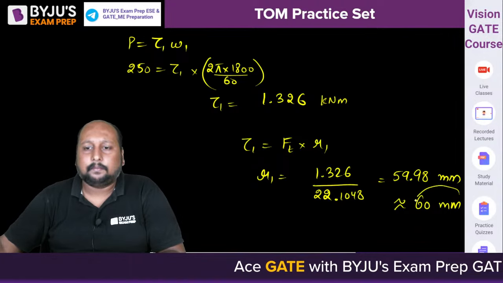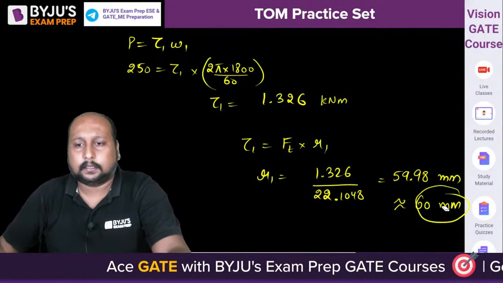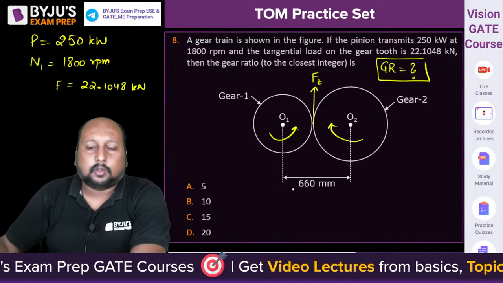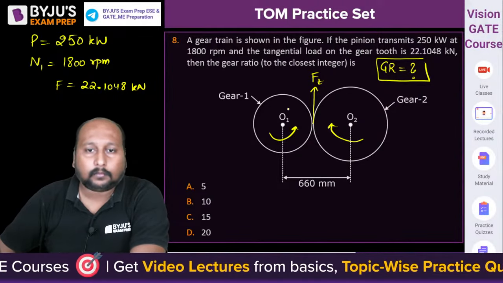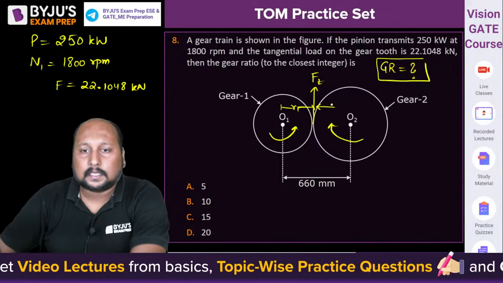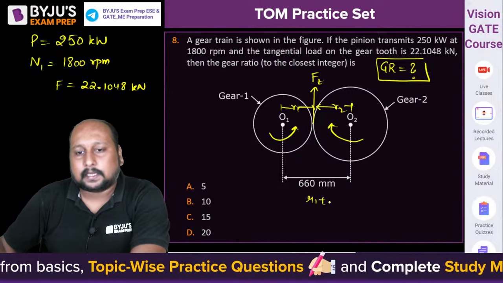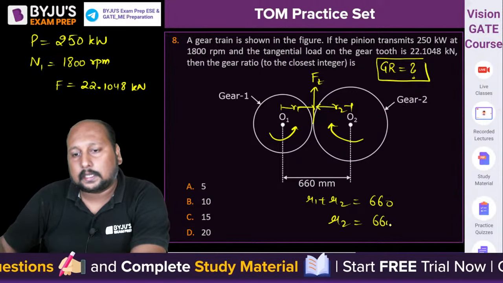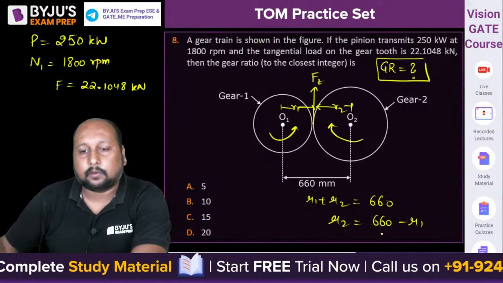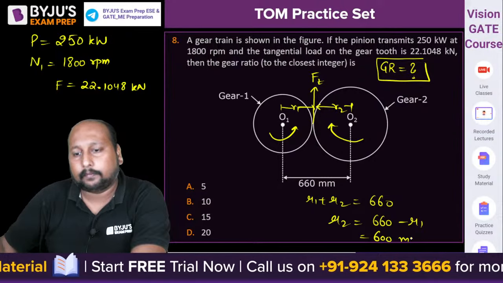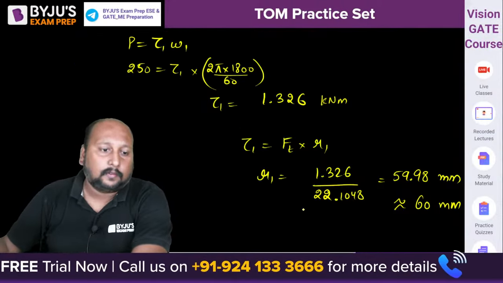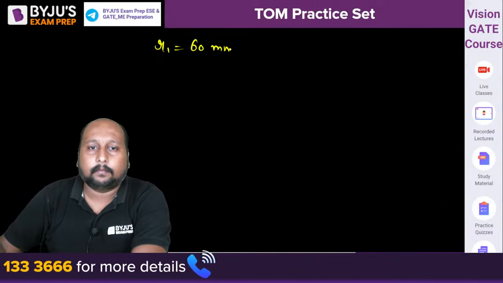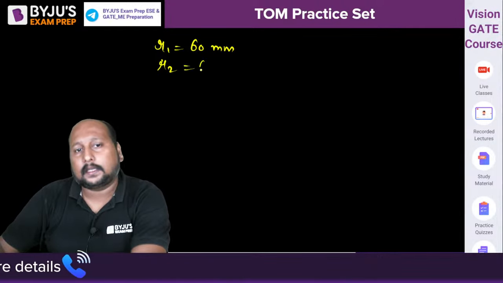Yes, are we getting 60 mm? Yes. Now, if we got the value of this as 60 mm, there's some central distance being given. So, can we say what is the value of R2? See, this is R1, this is R2. So, can we say R1 plus R2 is equal to 660. So, R2 will be equal to 660 minus R1. R1 we just calculated, that is equal to 60. So, this is equal to 600 mm. Fine. So, we got the value of R1, we got the value of R2. R1 is equal to 60 mm and R2 is equal to 600 mm.